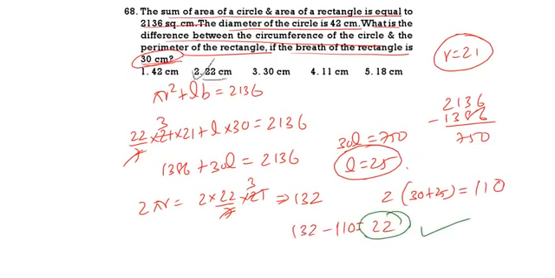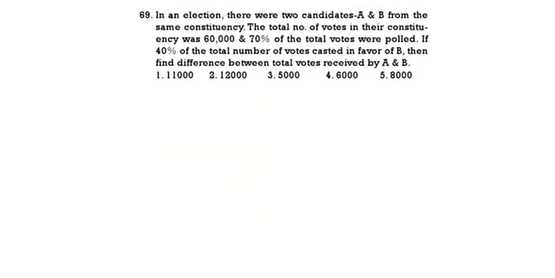See the next one. In an election, there were 2 candidates A and B from the same constituency. The total number of votes in the constituency was 60,000, and 70% of the votes were polled. That means out of 60,000, 70%, so 42,000 votes are polled. If 40% of the votes were cast in favor of A, what is the difference between the total votes received by A and B?